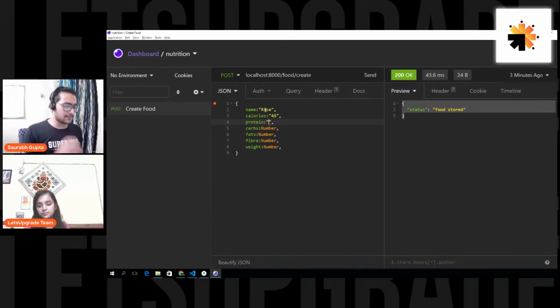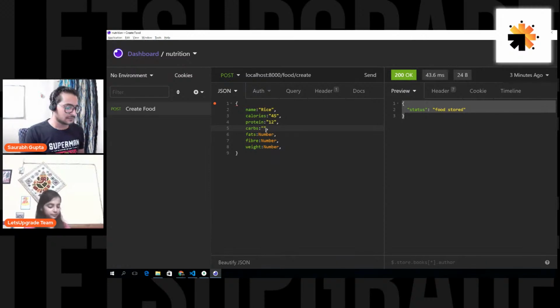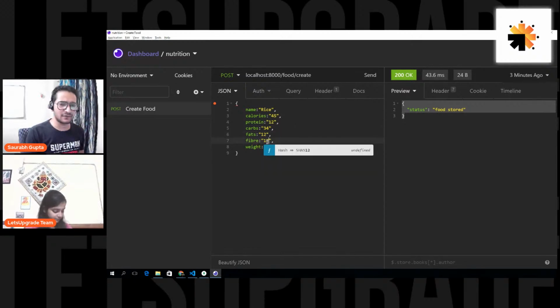Okay, so let's say protein is 12 grams, carbs is 34, fats in this case are 12 again. Let's say fiber in this case can be again 12, and let's say the weight of the food was 100 grams. And also I have to put the properties in double quotes, because I'm sending normal JSON data, right?